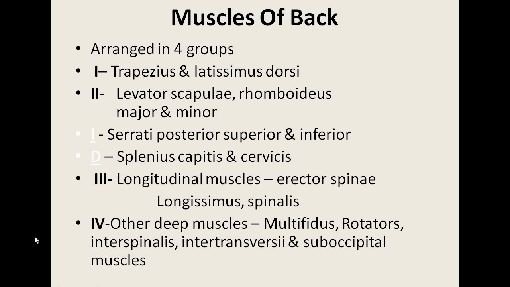The superficial group is again divided into the superficial layer, which is layer 1, and the deep layer of the superficial group, which is layer 2. In layer 1 we have the trapezius and the latissimus dorsi muscle. In the deep layer of the superficial group, levator scapulae, rhomboid major and minor, serratus posterior superior, serratus posterior inferior, splenius capitis and cervicis. This splenius capitis and cervicis may be considered in the intermediate group also. The deep group consists of the longitudinal muscles, which are the erector spinae, longissimus muscle and the spinalis muscle, and other deep group muscles: the multifidus, rotators, interspinalis and intertransverse muscles.